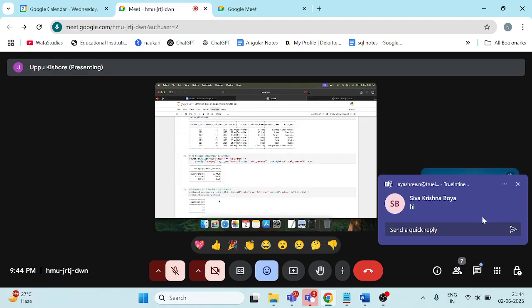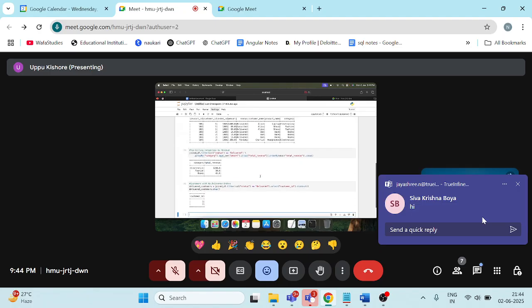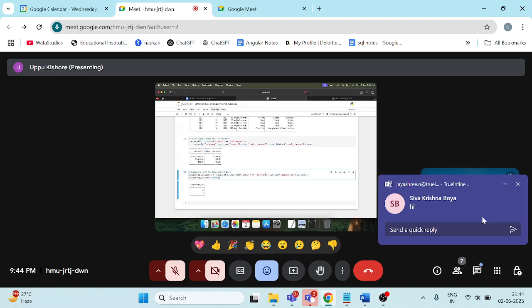So 1 and 2 are the customer IDs that have placed an order with the delivered status. If you see in the table, cancelled is for 1, but 1 also has a delivered order. And 2 also has one delivered order, but 3 does not have any delivered orders. So first I have got the customer IDs with delivered orders.